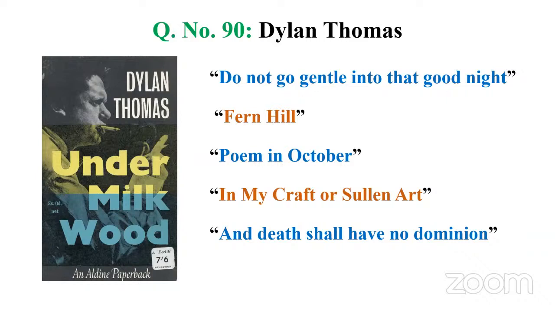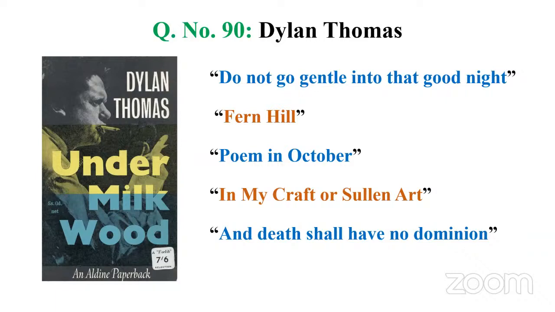But this one is a play. Under Milkwood is a radio play. You should definitely read Do Not Go Gentle Into That Good Night, in which he addresses his father who is sick, and advises his father not to accept death easily. You have to fight till the end. So that's the title, Do Not Go Gentle Into That Good Night.